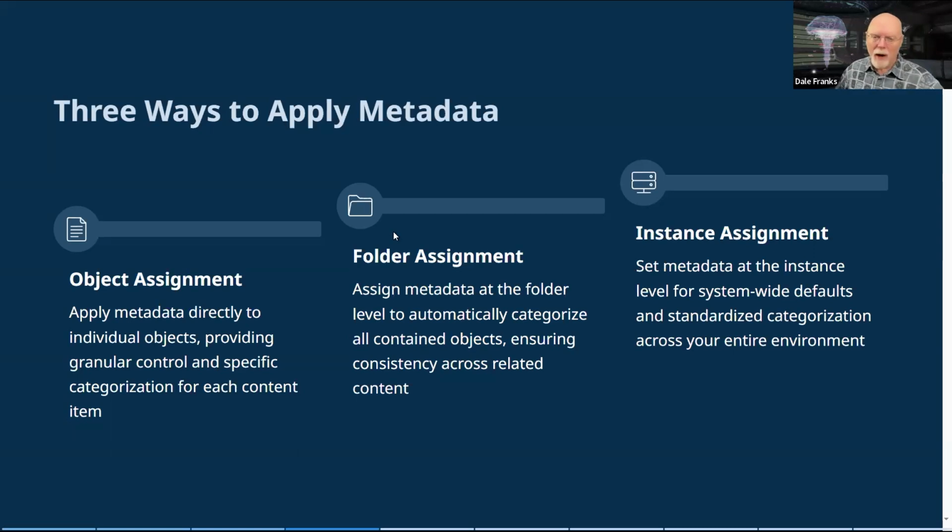If I upload documents to that form instance, they will inherit that metadata. So inheritance makes your life a lot easier. But the same thing is going to happen if I apply it to a folder. It's just going to go one step higher in the chain. Whether I do it on a form or whether I do it on a folder, I'm still going to use the metadata tab of the object.